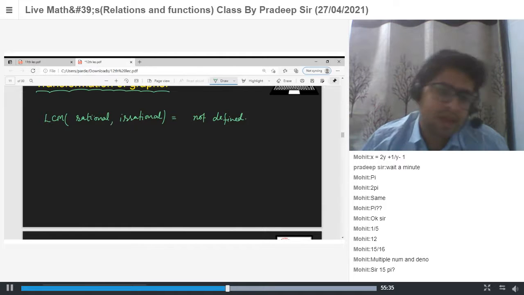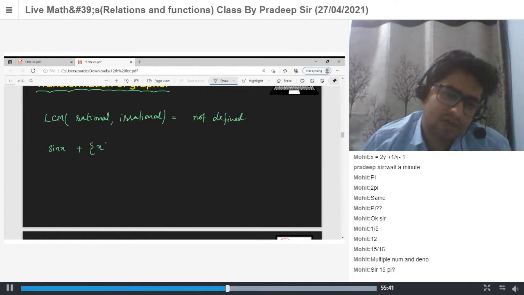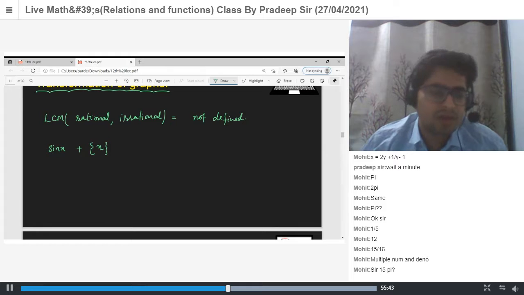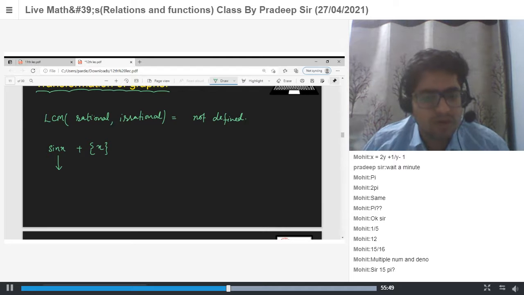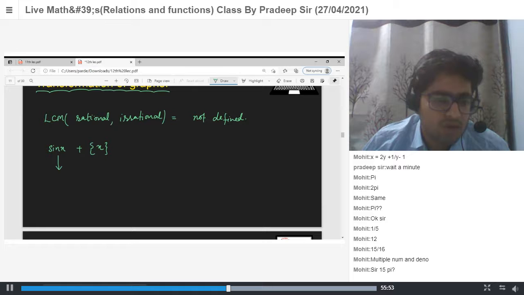Means if we have one function sin x and another function fractional part of x. So what is the period of sin x? The period of sin x is 2 pi.